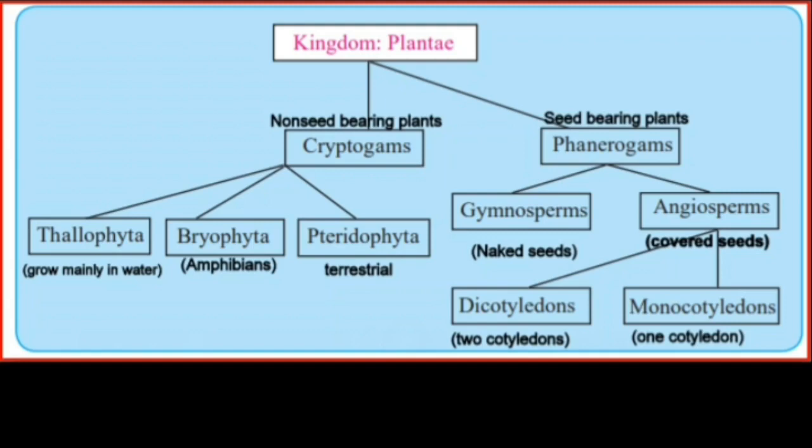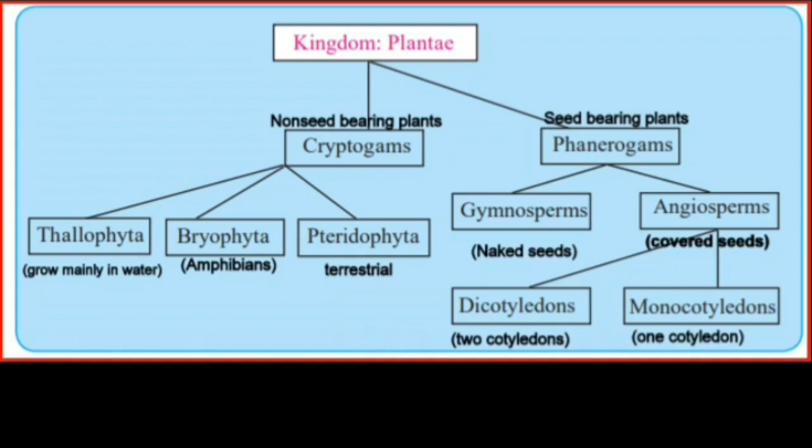Cryptogams again divide into three: Thallophyta, Bryophyta, Pteridophyta. These are the divisions. First division, Thallophyta, means the plant species which mainly grow in water. Second division, Bryophyta, means the amphibian plant species. And Pteridophyta is the terrestrial one, that means proper root, stem, system and leaves are there. So this is the Pteridophyta.